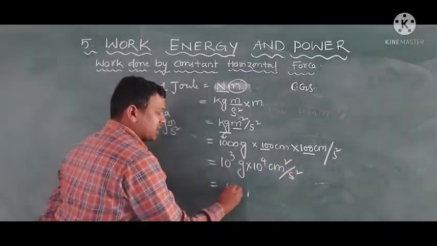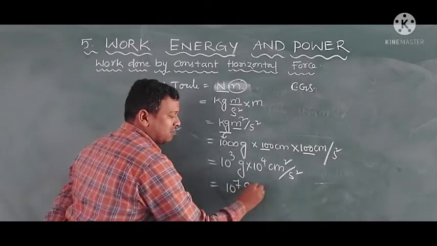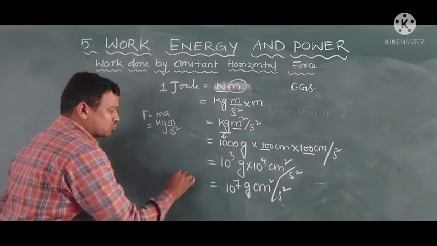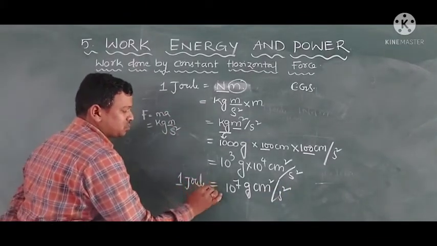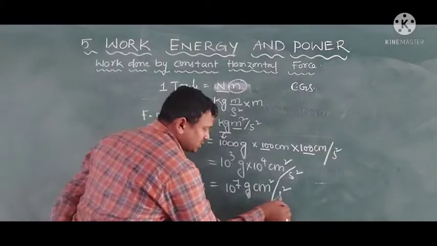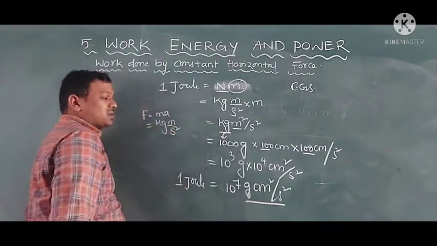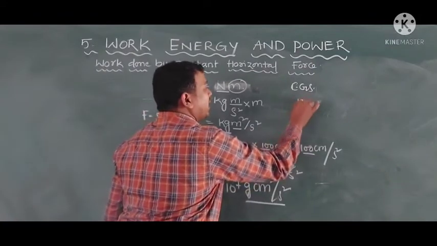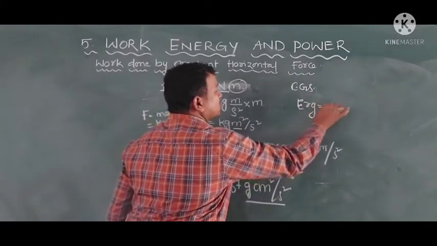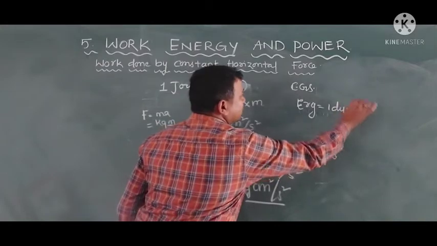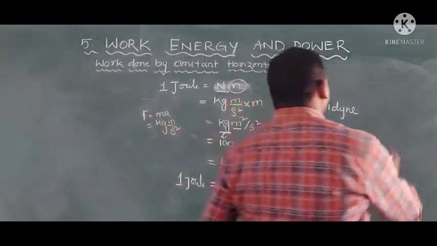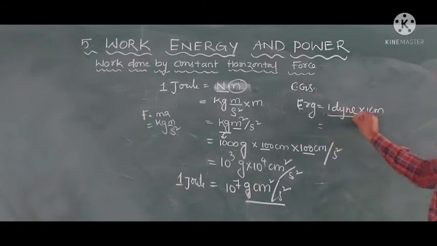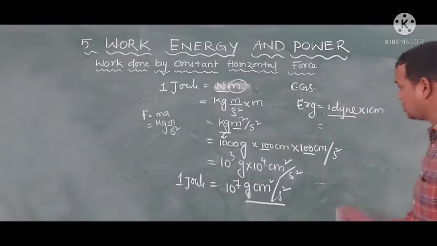We can write 10 to the power of 7 gram centimeter square by second square, which is equal to 1 joule. You know that gram centimeter square by second square is nothing but erg, which is equal to 1 dyne into 1 centimeter. 1 dyne is nothing but the CGS unit of force.